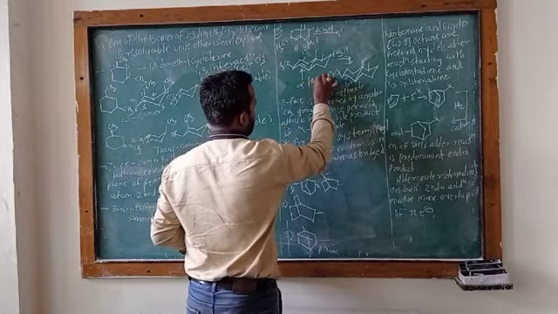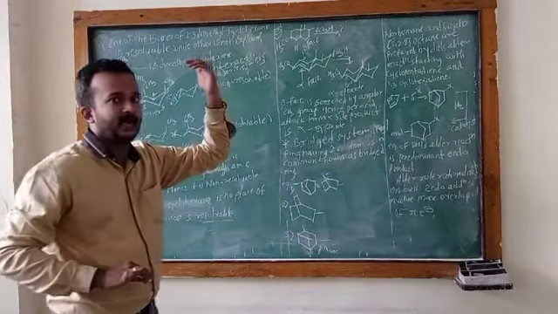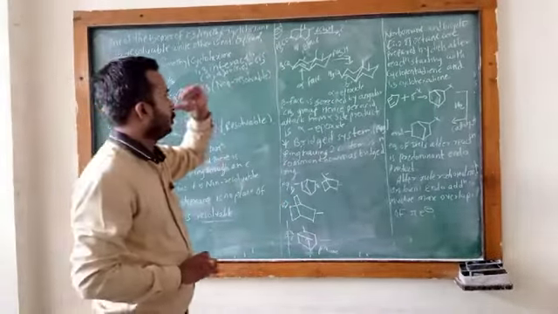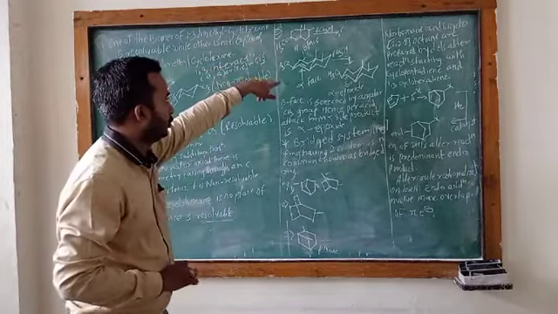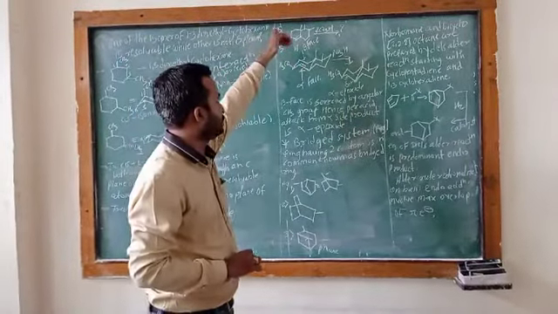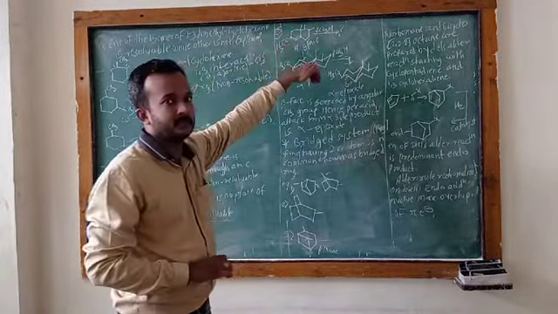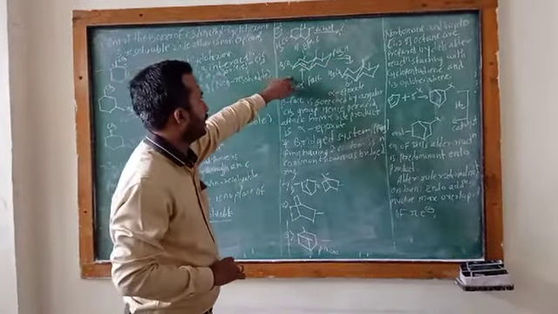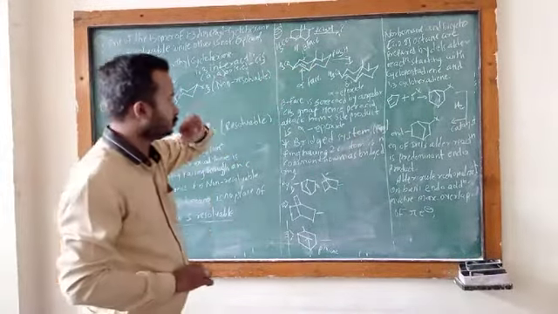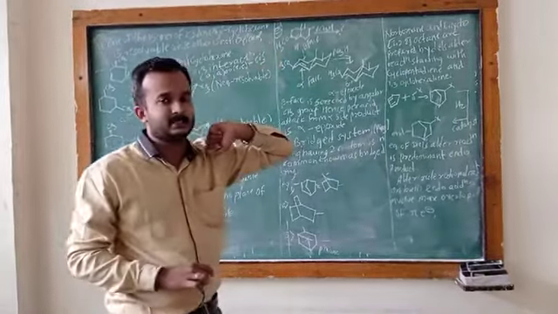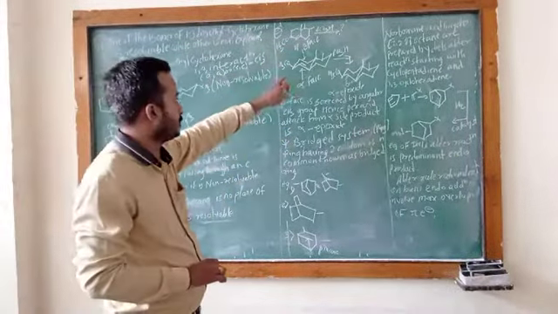Upper side attack of the methyl group, therefore the hydroxy group is attached on the upper side, so it is the beta phase, and the lower side attached hydroxy group is the alpha phase.